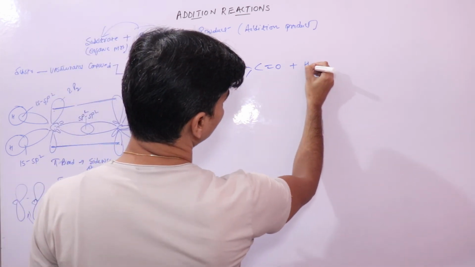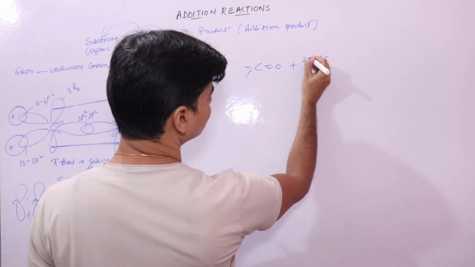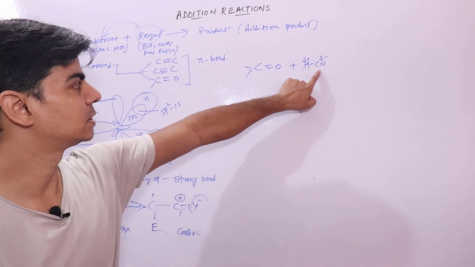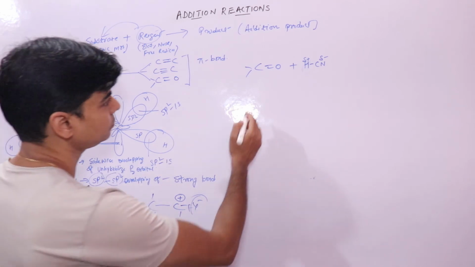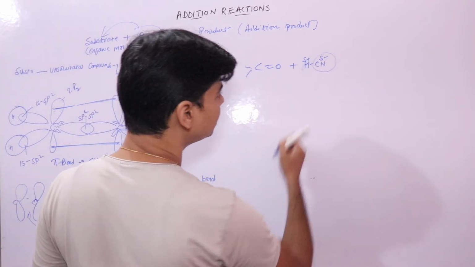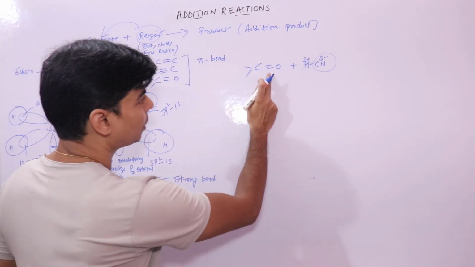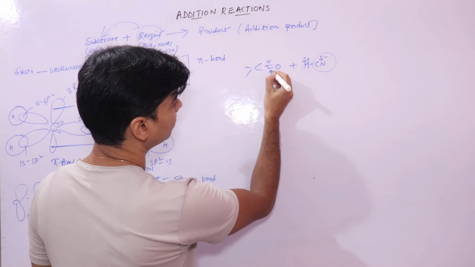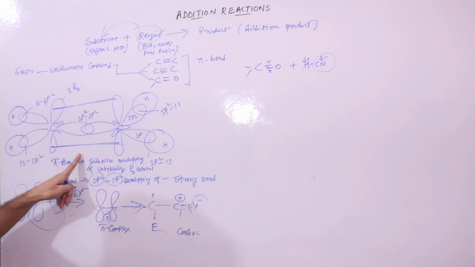Let's take here hydrocyanic acid. It has a negative end, a positive end. This is a nucleophile, right? This is nucleus loving. Now in such reactions, this will initiate the attack on this compound. Now in this compound also we know that it consists of a sigma bond and a pi bond, but the mechanism would not be same as this.